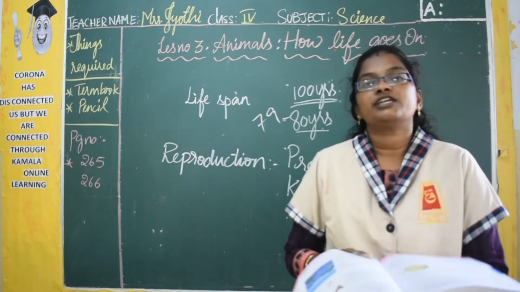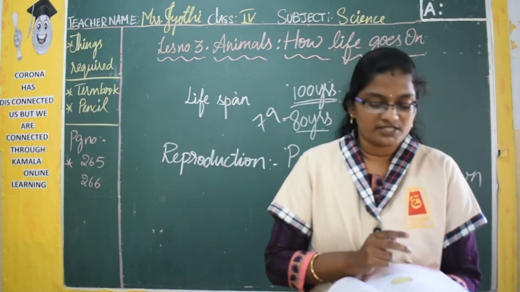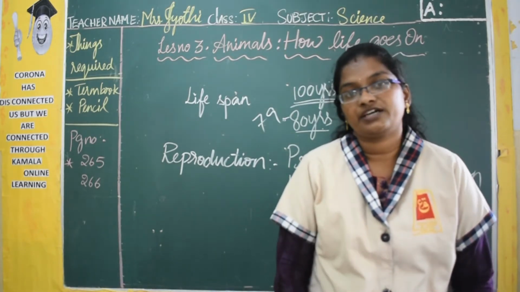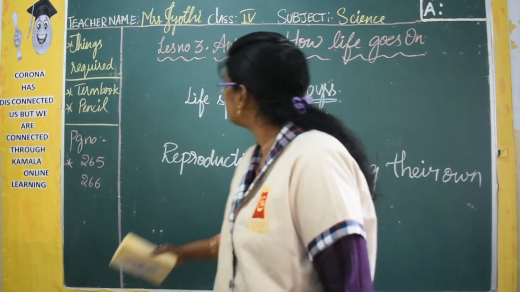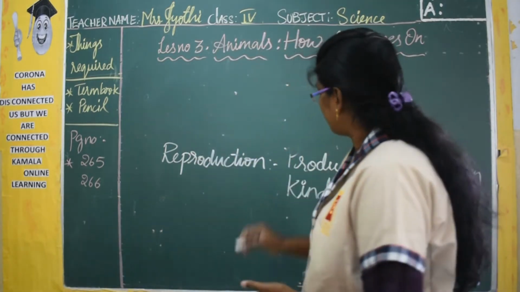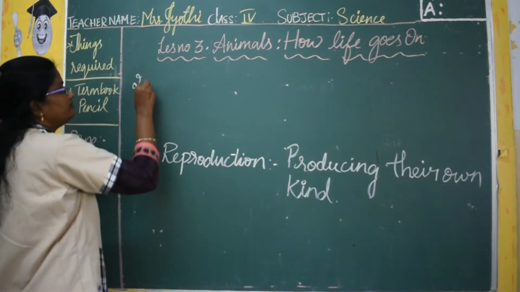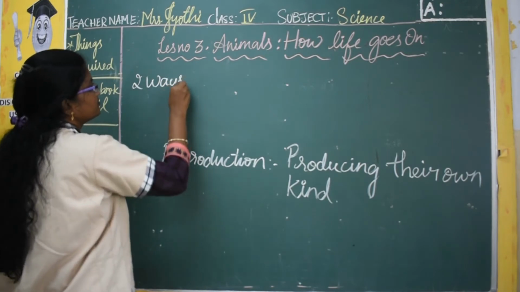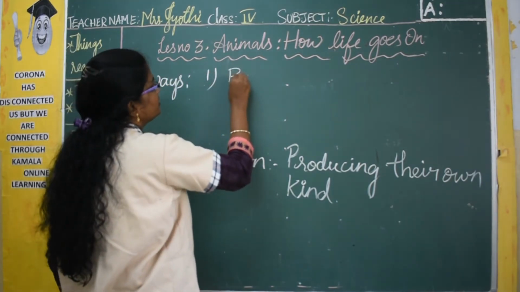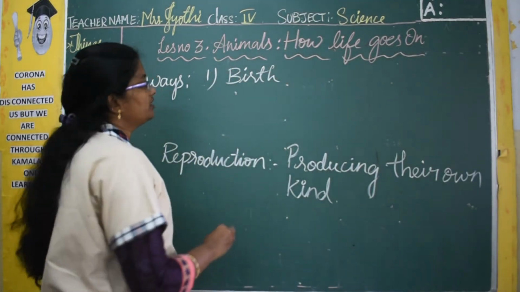Now if you look at reproduction, there are two types. How many types are there? Two types. The first one is giving birth to the young ones.